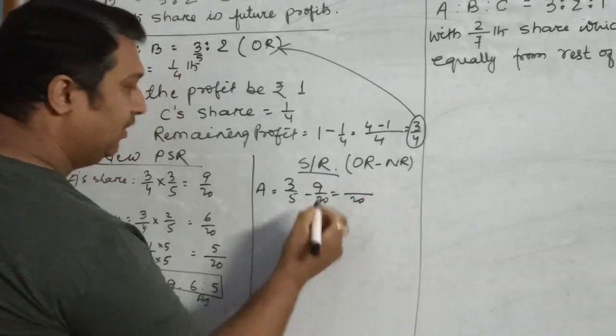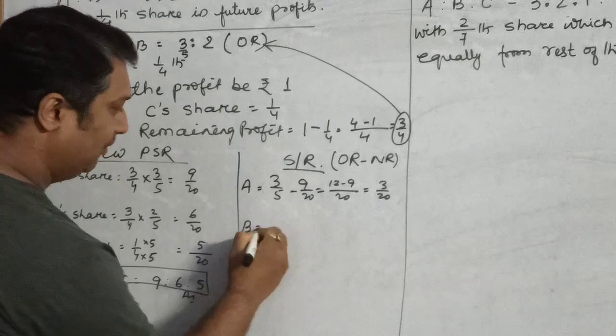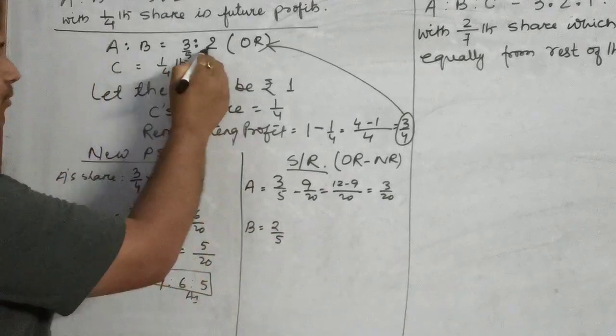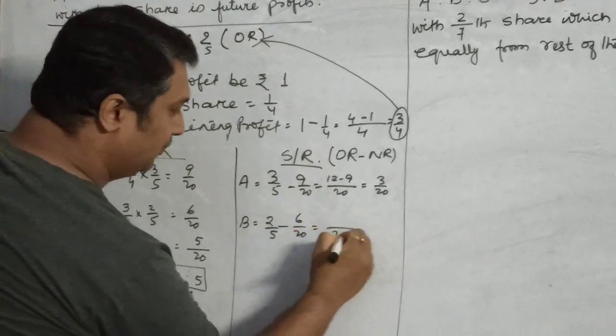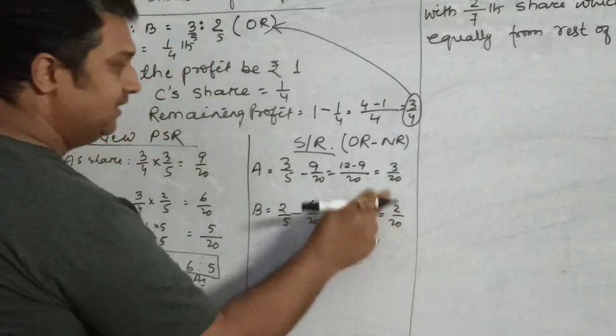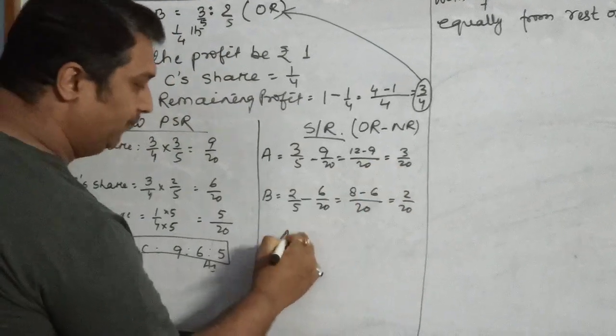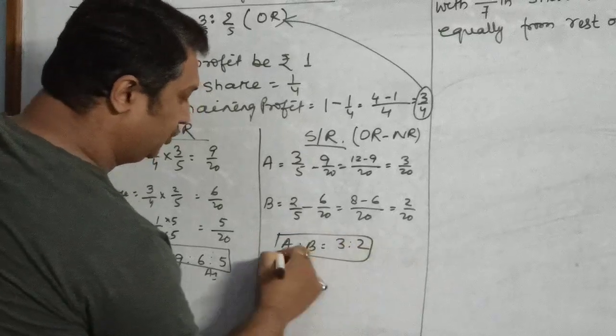LCM is 20. 4 3s are 12 minus 9, so 3/20. What about B? His old ratio is 2/5 and new ratio is 6/20. So LCM is 20. 8 minus 6, 2/20. Since the denominators of both are the same, the sacrificing ratio amongst them will be 3:2.